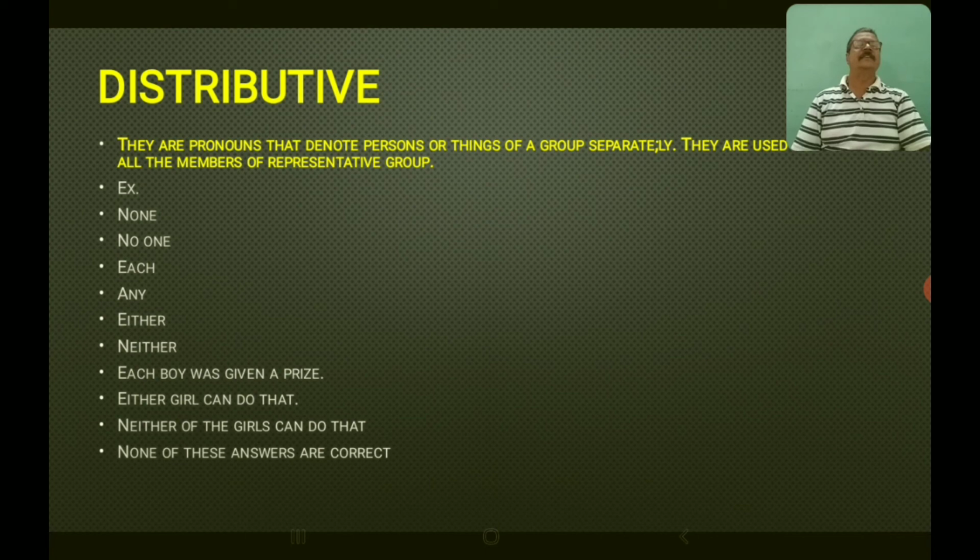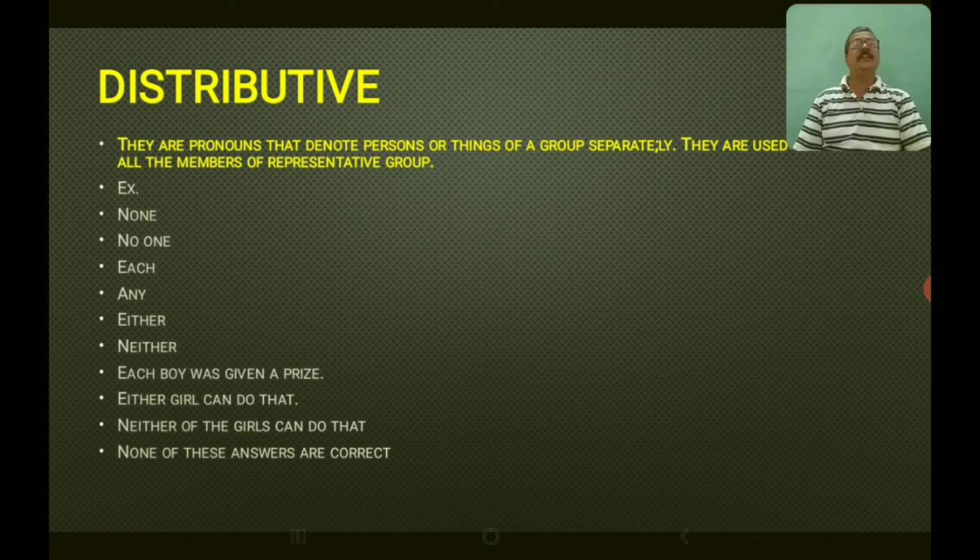I have given some examples in the form of sentences. Each boy was given a prize. So there are a group of boys and each one of them was given a prize. So each here is a distributive pronoun.